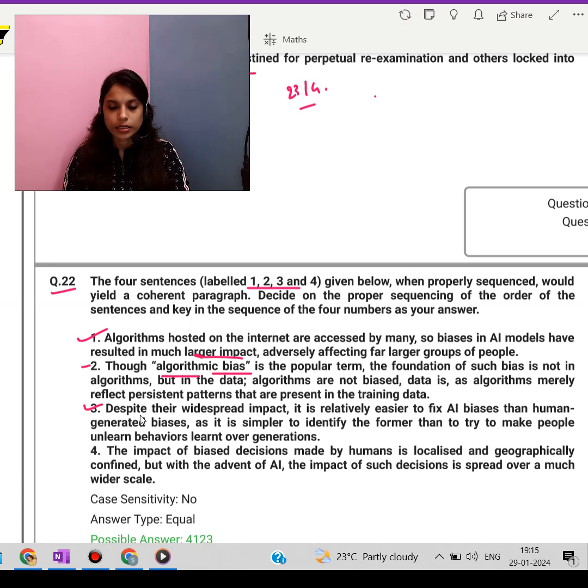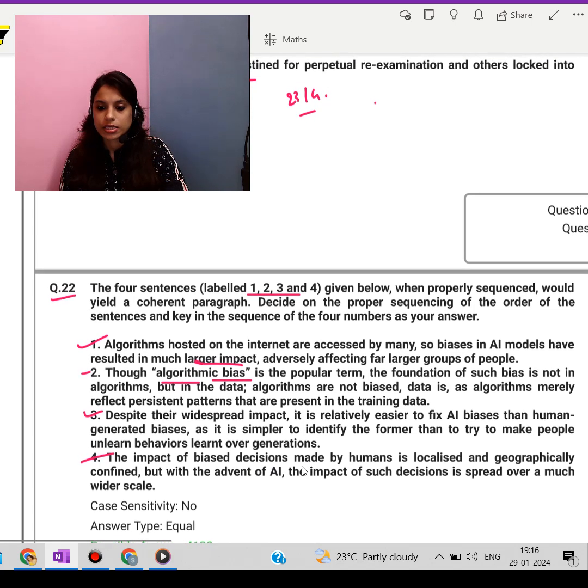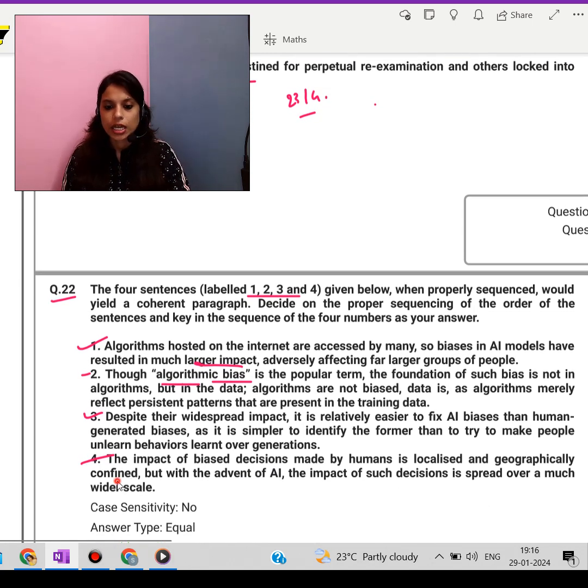Now, the third one is an example of how biased data can lead to unfair decisions. In this case, the algorithm might be discriminating against women even though it's not doing it on purpose. Okay, last one. The impact of biased decisions made by humans is localized and geographically confined, but with the advent of AI.